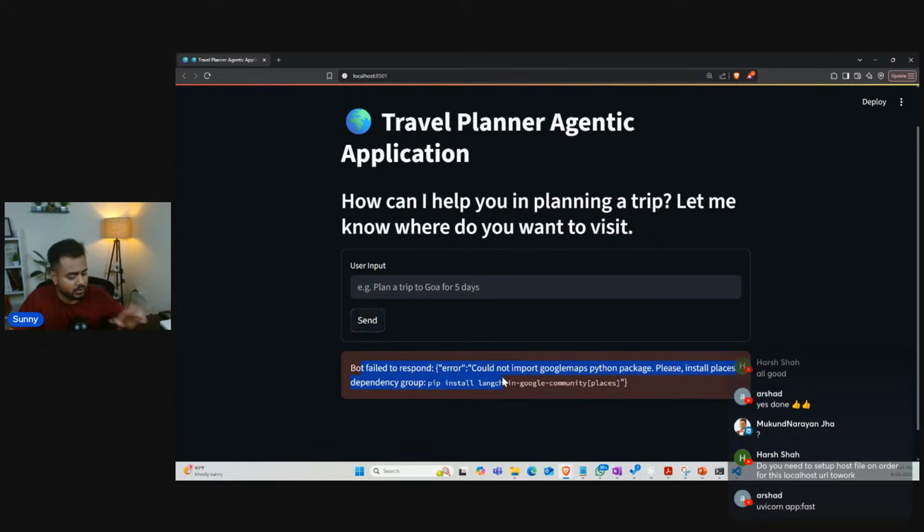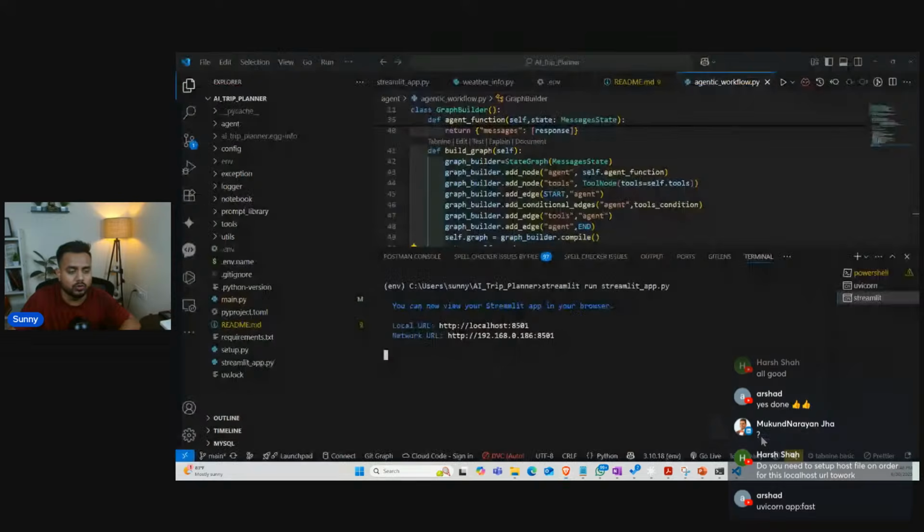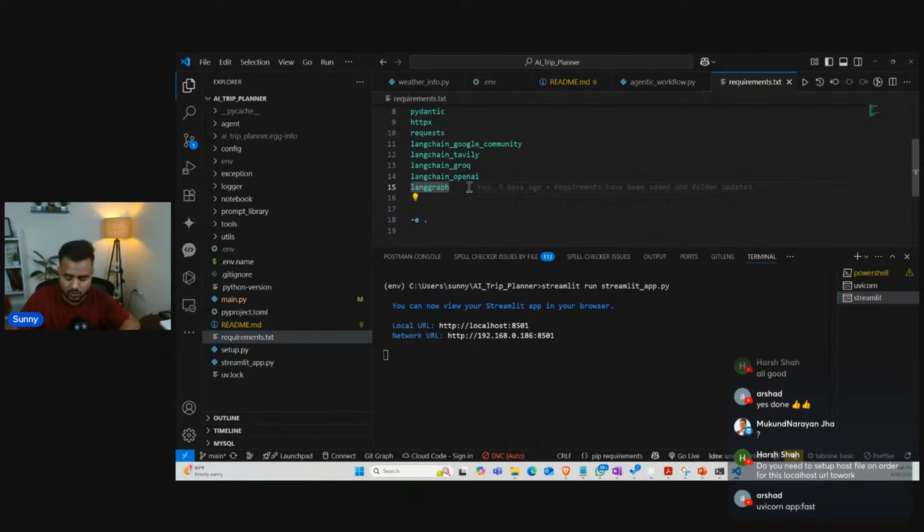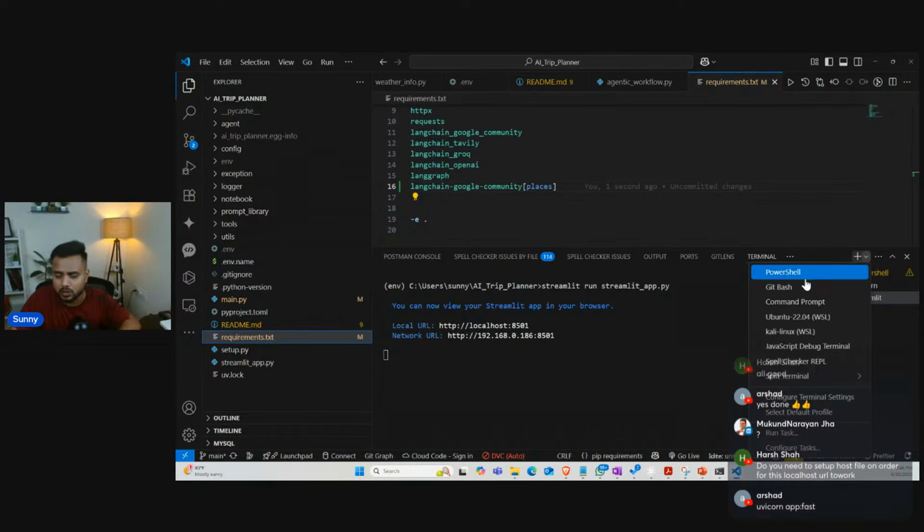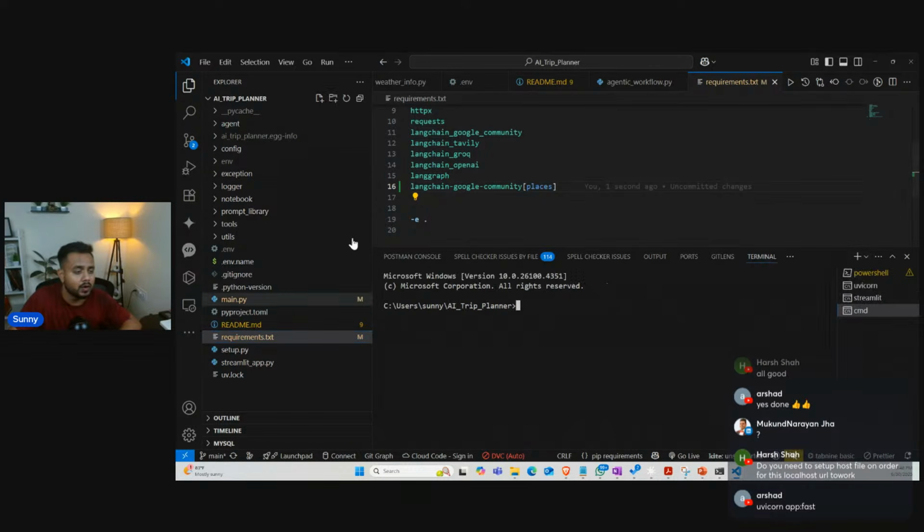Board failed to respond. What is this issue? Got imported Google Maps Python package. Fine, perfect, guys. So I think we need to install this particular package. Just a second, I'm going to install this package and I'm going to mention it inside the requirements.txt also. So what I'm doing, I'm going to mention this package in requirements.txt. I think it was not there, guys, this package. So let me mention it. Okay. And here, let me install it in the command prompt.